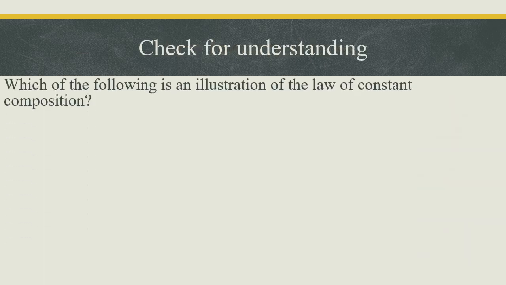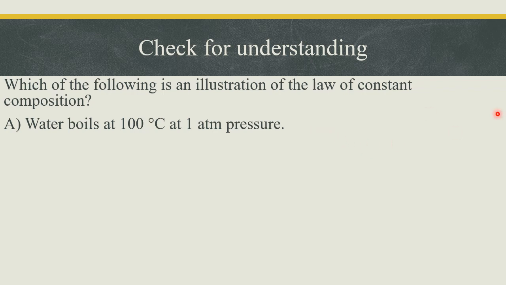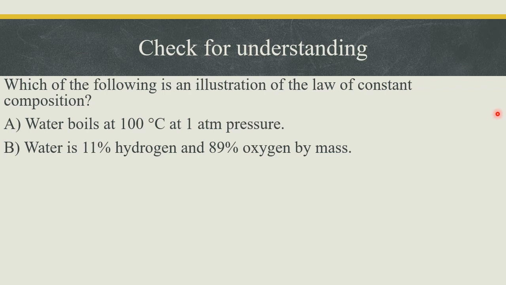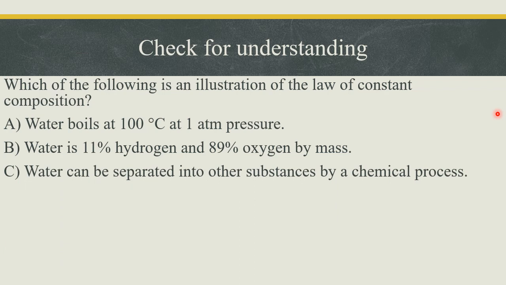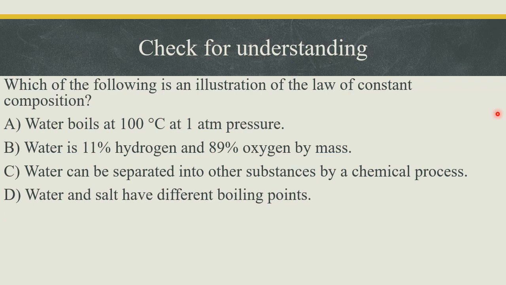And now, check for understanding. Which of the following is an illustration of the law of constant composition? A. Water boils at 100 degrees Celsius at 1 atmospheric pressure. B. Water is 11% hydrogen and 89% oxygen by mass. C. Water can be separated into other substances by a chemical process. D. Water and salt have different boiling points. So you have to pick the right answer here.